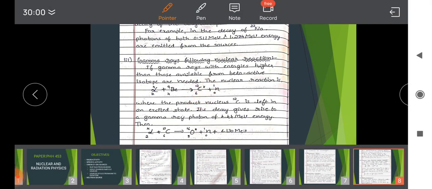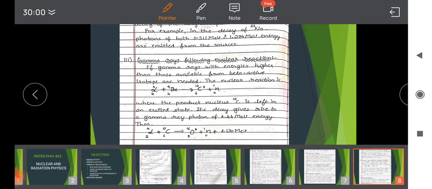Here the star indicates the excited state of carbon, where the product nucleus carbon 12 is left in the excited state. Its decay gives rise to a gamma ray photon of energy 4.44 mega electron volt.